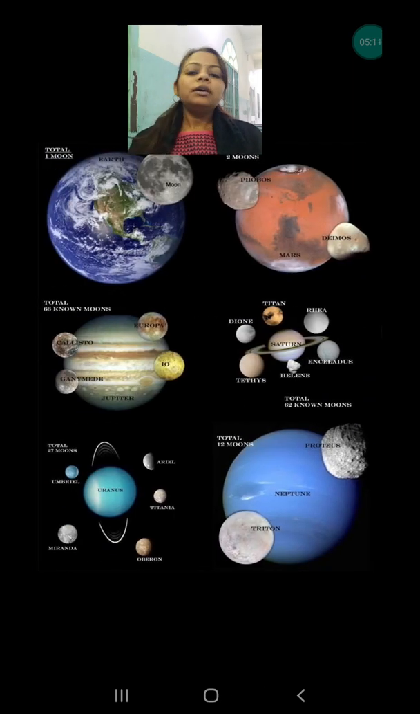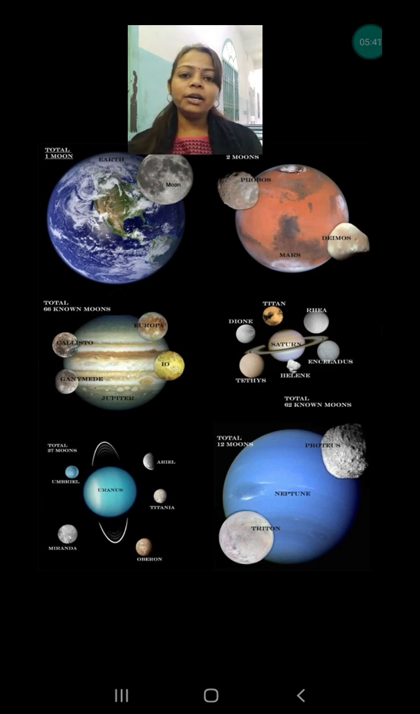Now you must have seen in the night the circular heavenly body which looks very beautiful, and every day it is changing its shape. What is it? It is the moon, which is the natural satellite of the earth. So what is the definition of a satellite? Satellites are the heavenly bodies that revolve around a planet. Yes, not around the sun.